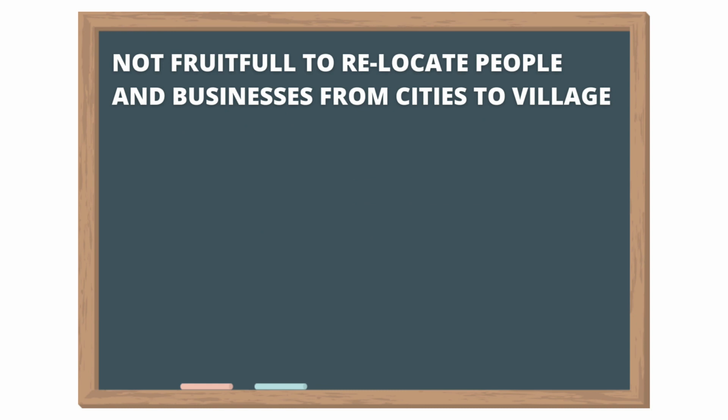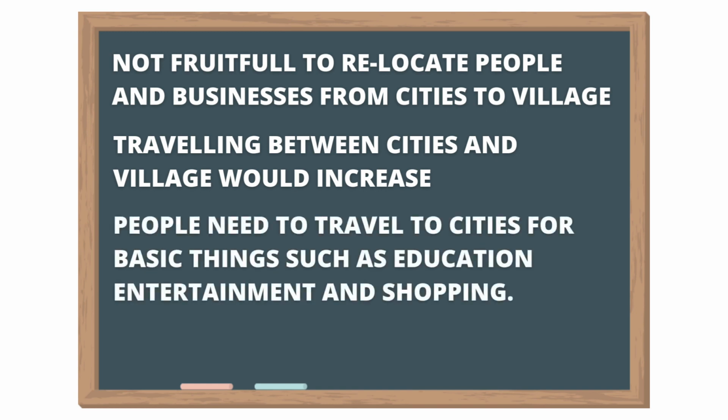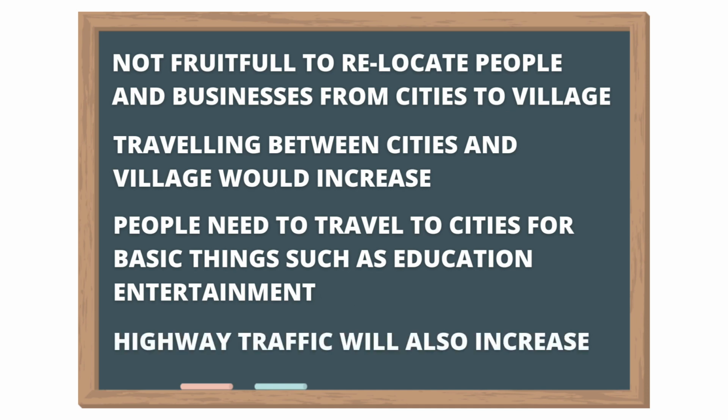Why? Because it will increase the traveling between cities and villages. What I mean to say is that village people will travel to cities for basic needs such as healthcare, education and shopping. Another point is that this will increase highway traffic.